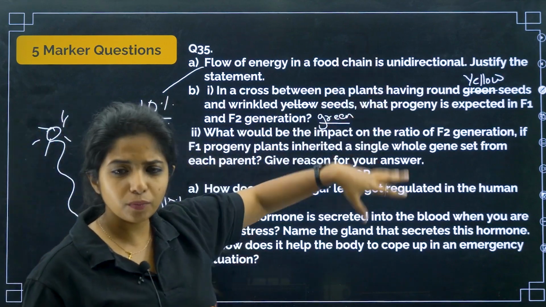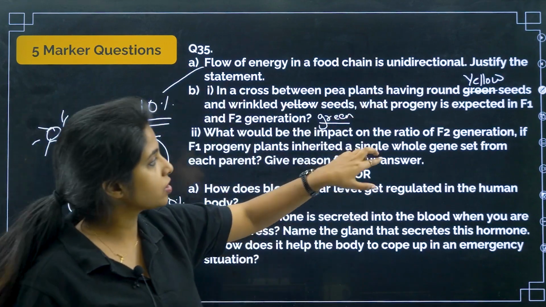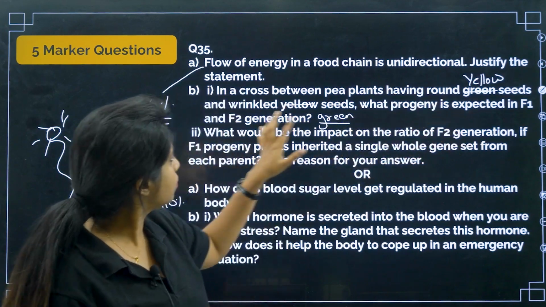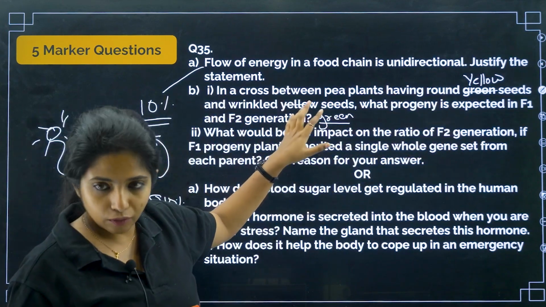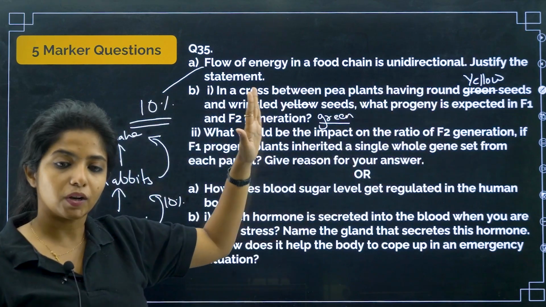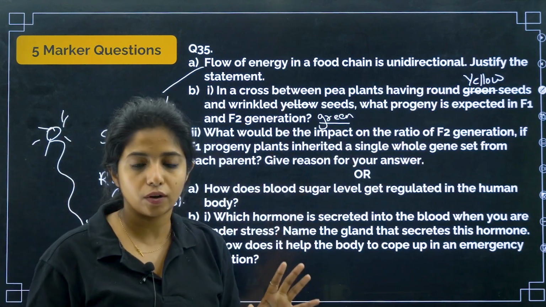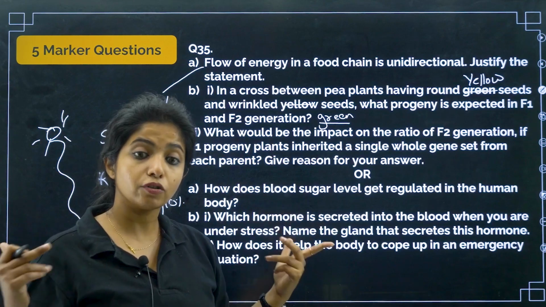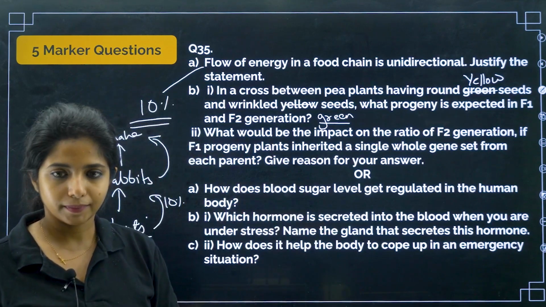So, you don't need to make the whole thing, just understand you are talking about round and yellow seeds and wrinkled and green seeds. Just understand round and yellow is dominant. So, F1 generation will be round and yellow, the dominant trait will be expressed. In the next generation all the different traits will be expressed.